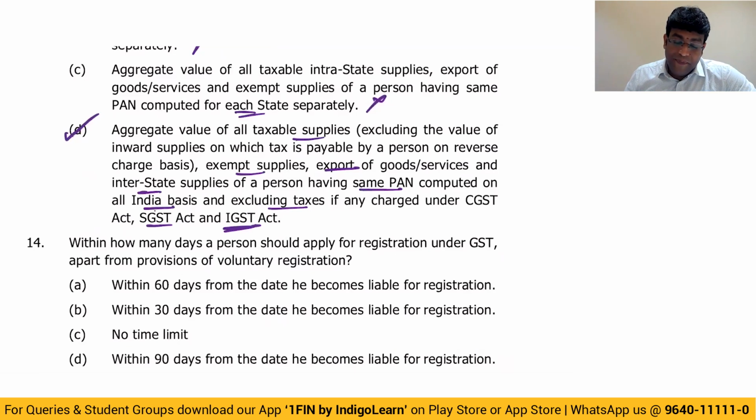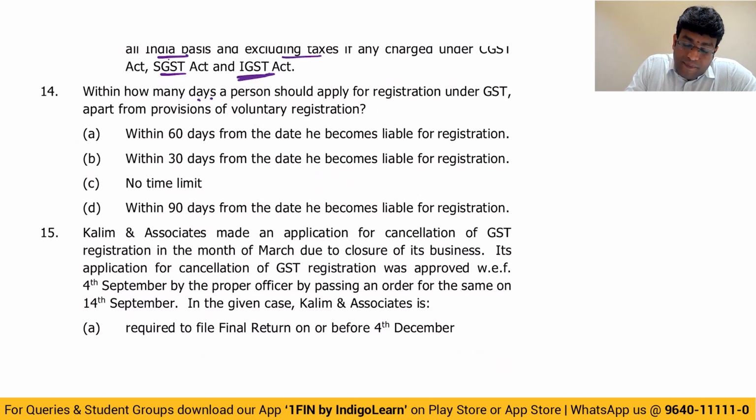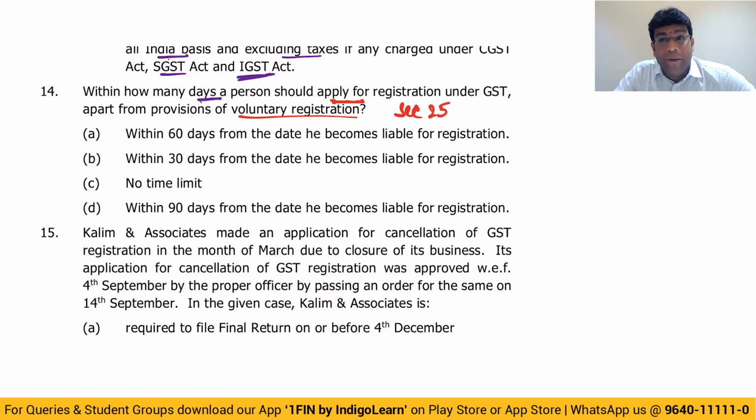Next, question number 14. Within how many days should a person apply for registration under GST, apart from the provisions of voluntary registration? Any person who is liable for registration must apply within 30 days from the date he becomes liable. In fact, this point is given by section 25. So the answer is option B, my dear friends, within 30 days from the date he becomes liable.